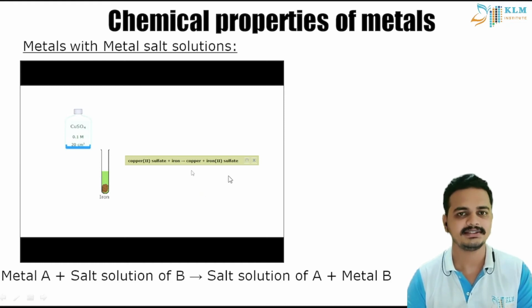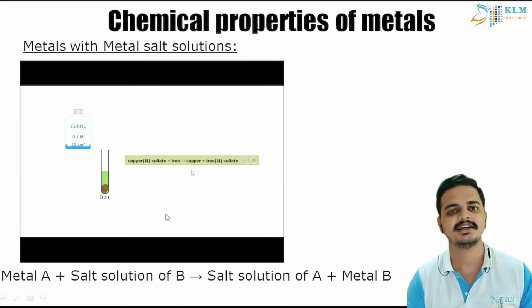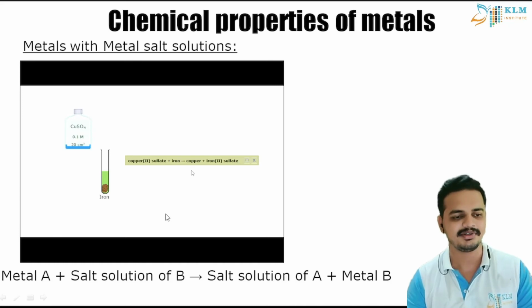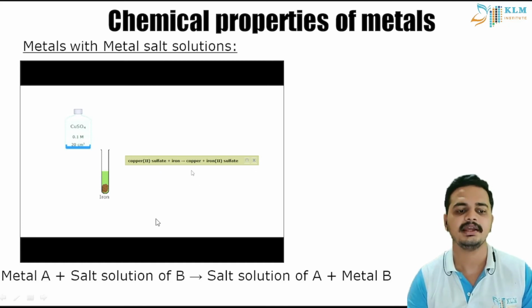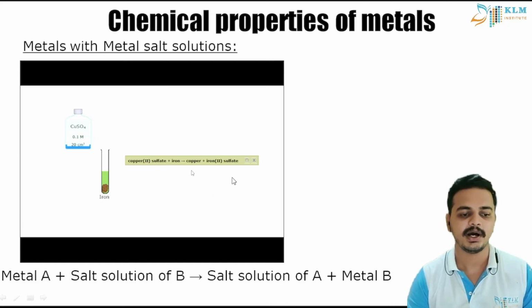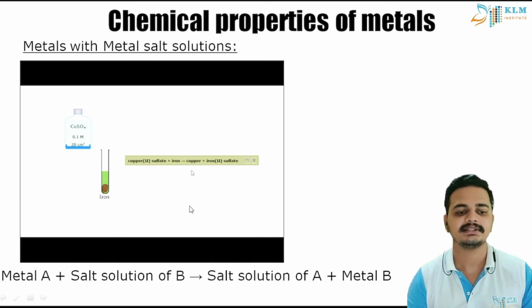This reaction has been shown to you before also. Where can you remember? Yes, it is in the chemical reactions and equations chapter. You can check that out also. Here we are getting a double displacement reaction. Copper is losing its sulfate ion to iron. Sulfate is shifting to iron and the iron is getting the sulfate. So copper is losing sulfate, iron is getting sulfate. It is a double displacement reaction.